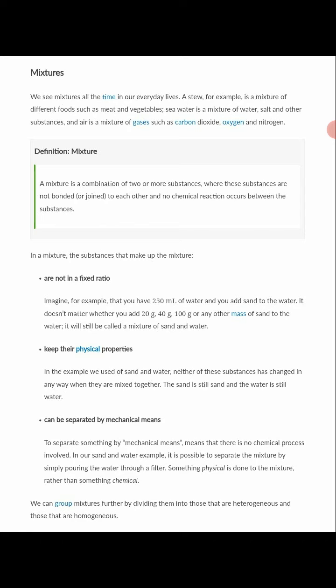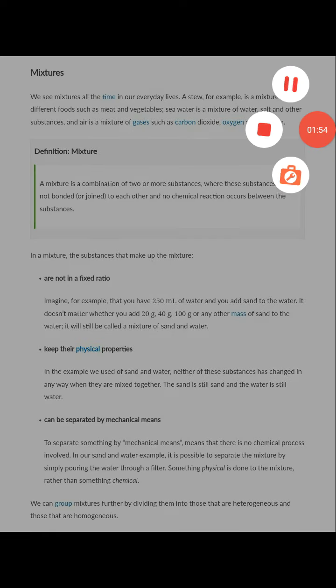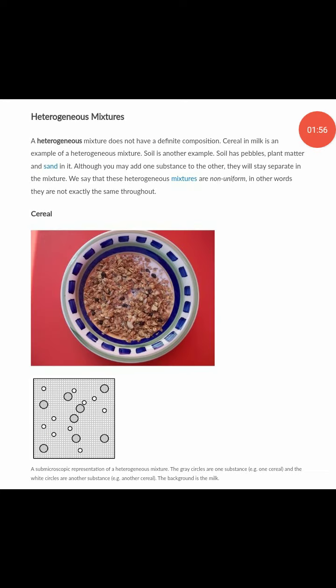So we can group mixtures into heterogeneous mixtures or homogeneous mixtures. Homo, same; hetero, different. Okay, what are heterogeneous mixtures? A heterogeneous mixture is a mixture that does not have a definite composition.